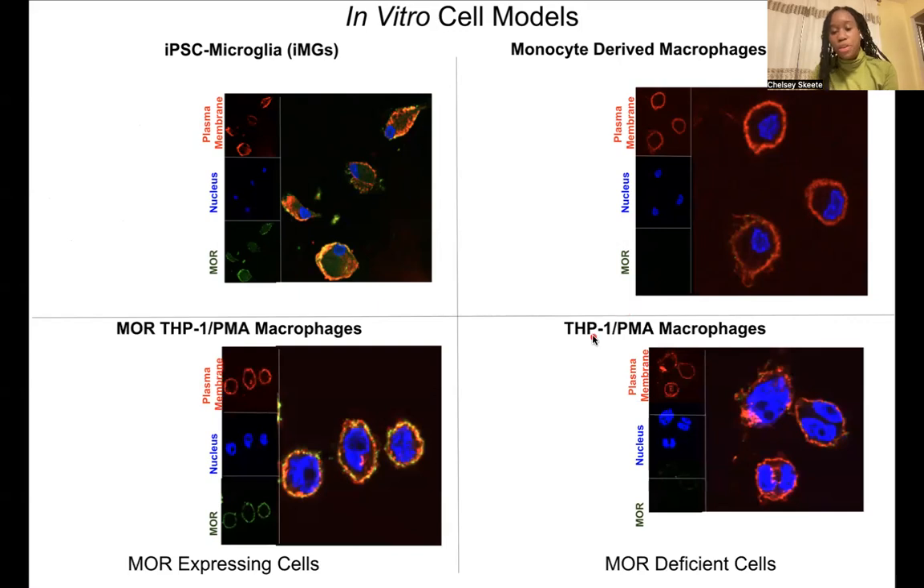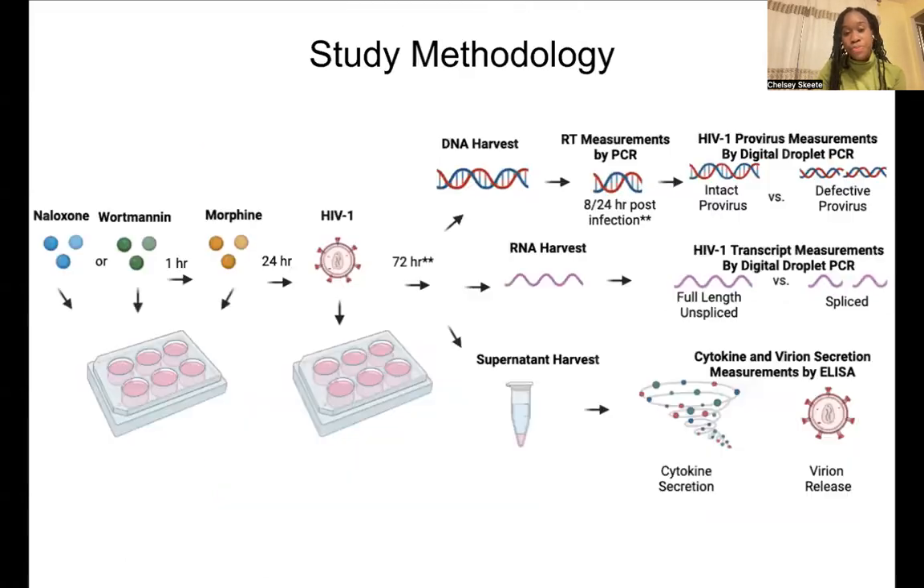We also use this THP-1 cell line, which is a monocyte cell line that can be differentiated into macrophages using PMA. Control THPs do not express mu, as you can see with this lack of green staining here. However, when we overexpress mu in THPs, we can now see the staining that co-localizes with the plasma membrane stain. And we use these THPs as a rescue model to rescue any effects of morphine on HIV infection in macrophages.